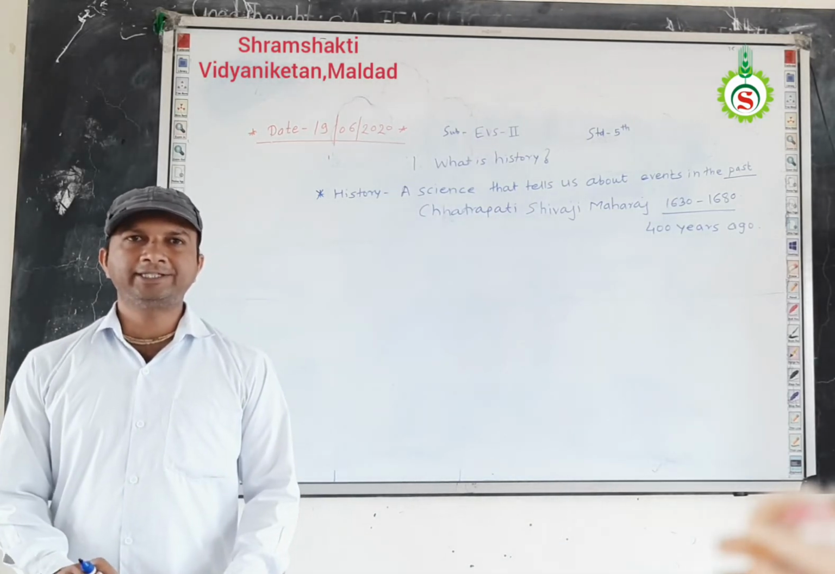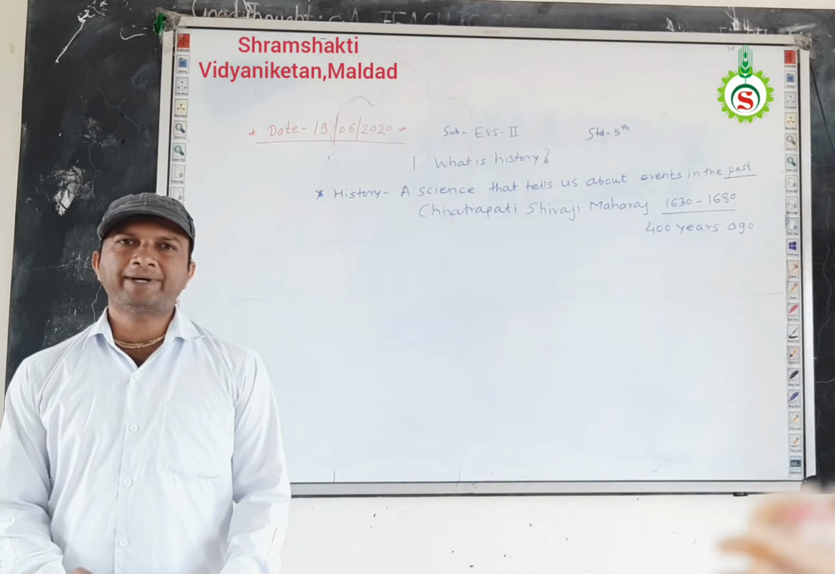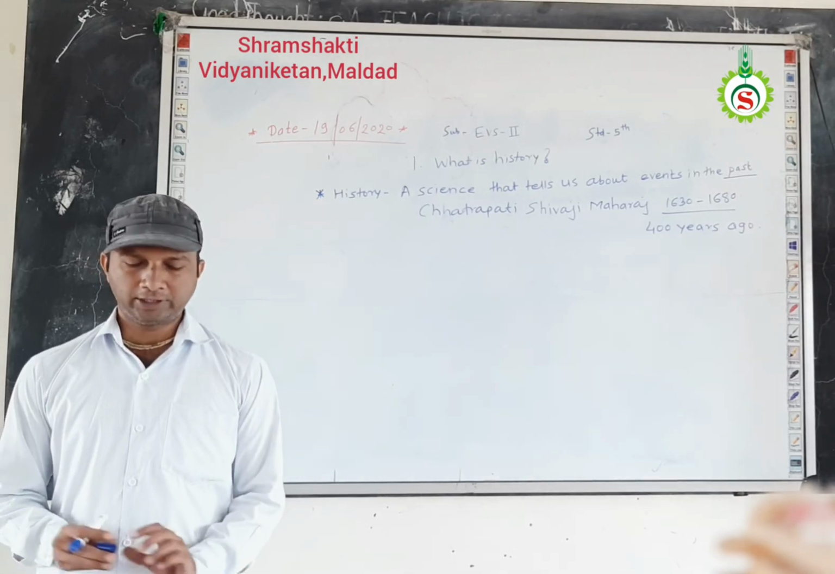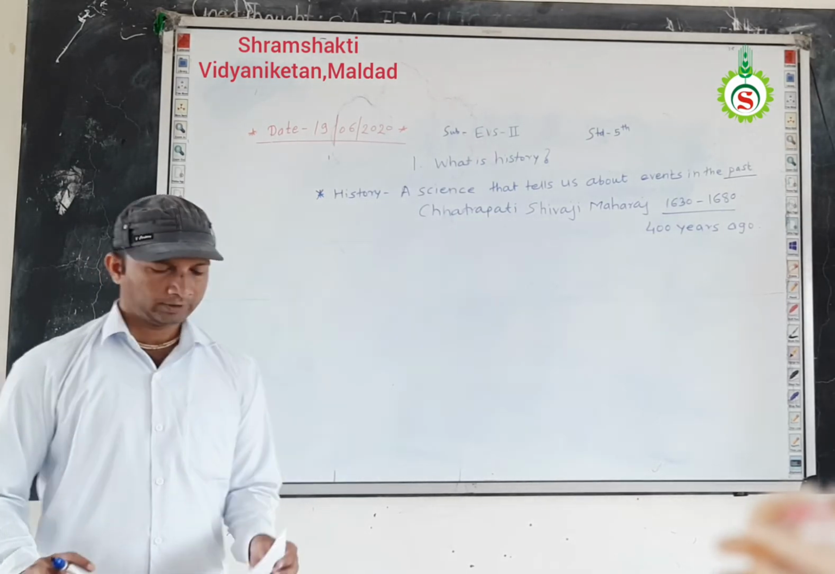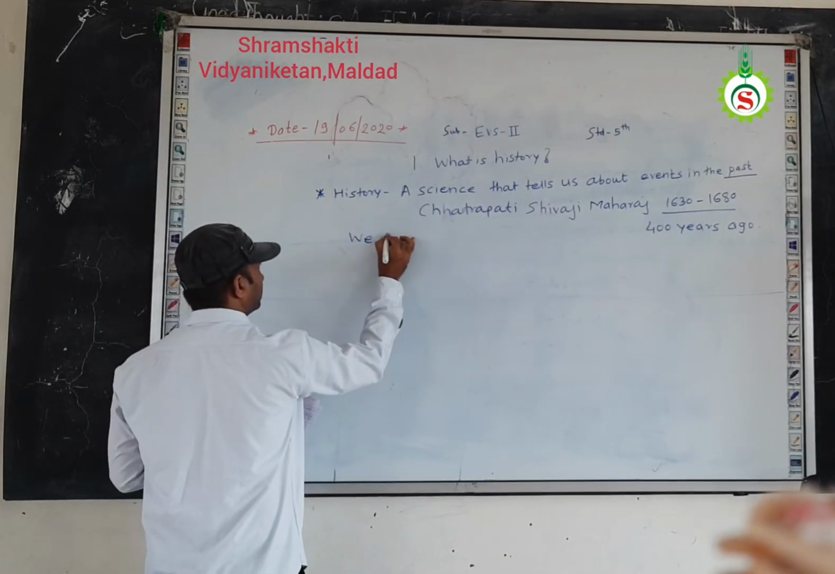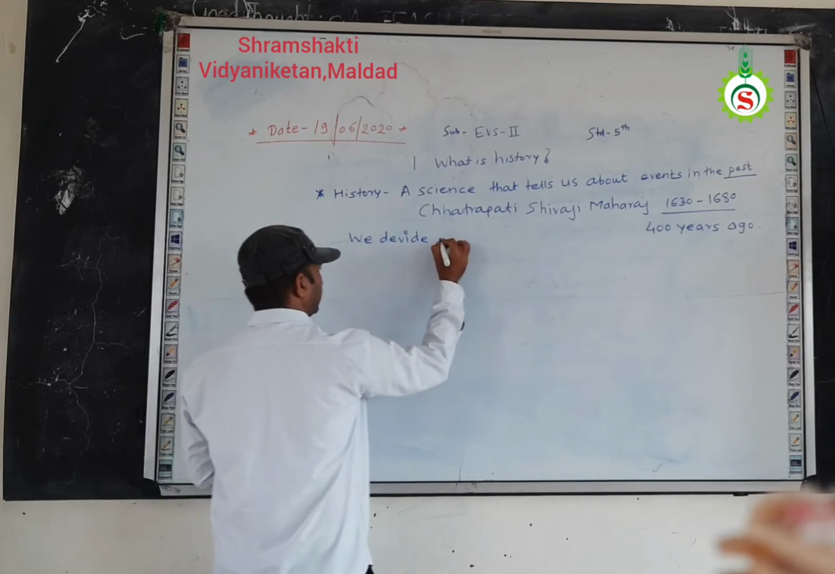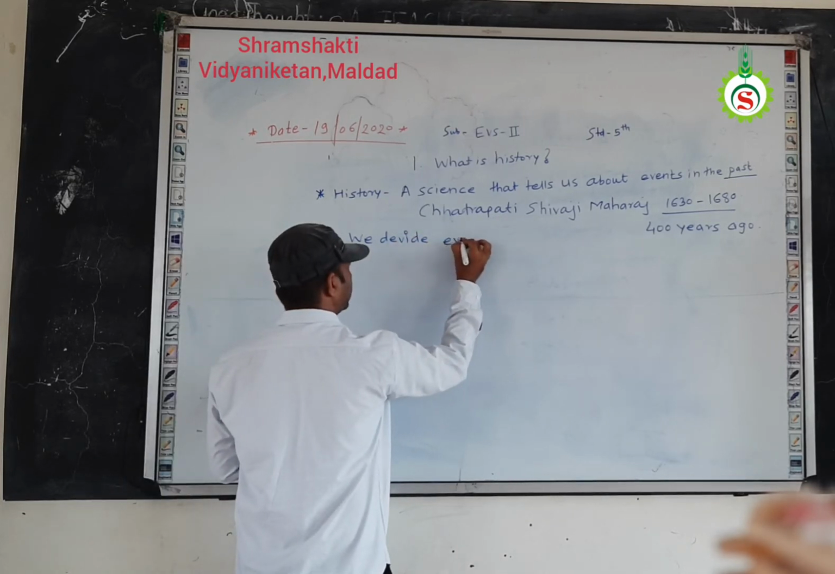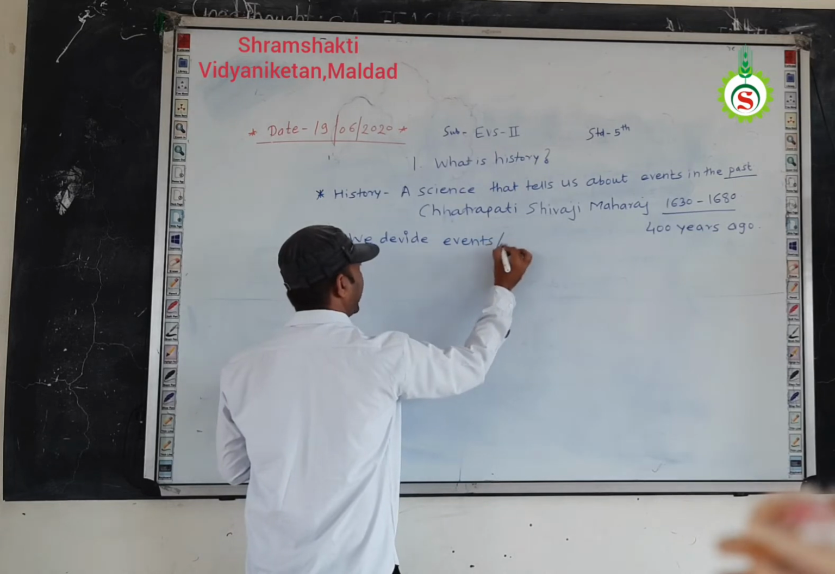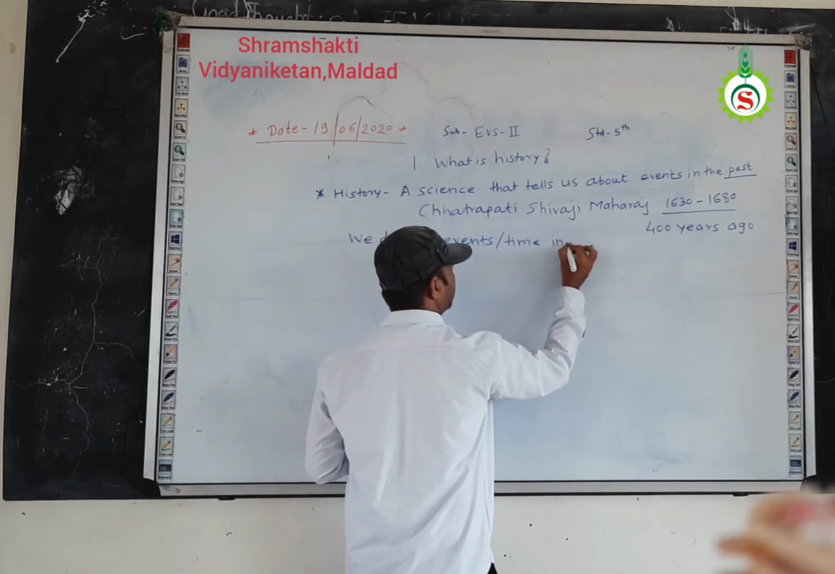Okay, so when we study the history, three events are very important. Means the event that occurs in the past, present and future. So we divide events on time in three different ways.